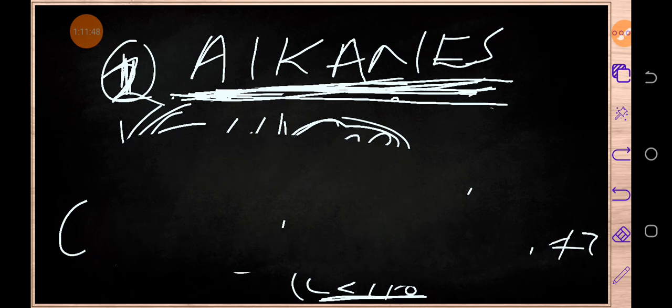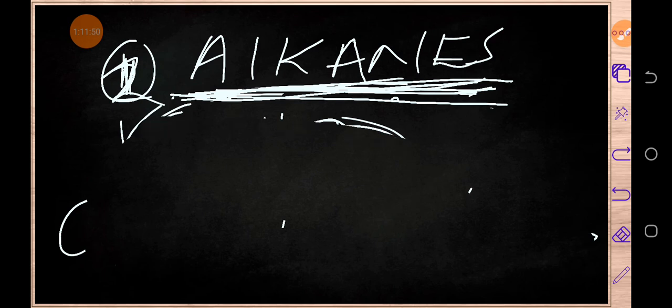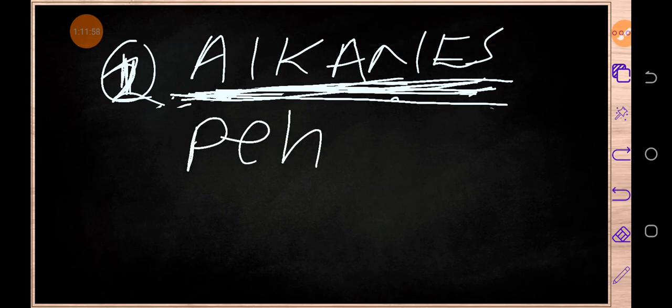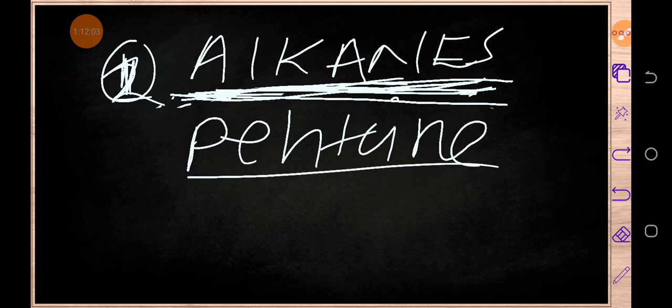Okay, let's look at another example. Maybe you can pause the video and try, so that you can see if you are able to write the chemical formula. So let's try. We've been given pentane. Okay, we've been given to write the chemical formula for what? For pentane. Maybe you can pause the video, then you try.